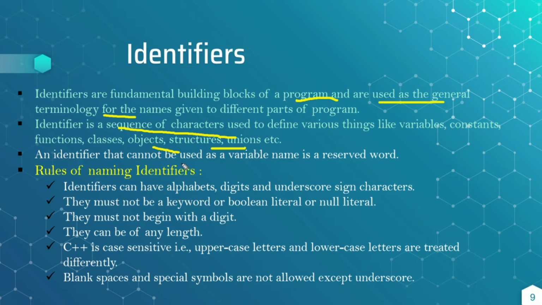And the words which cannot be used as variable names are the reserved words. These are used for identification purposes, so we call these identifiers. When we are defining identifiers, we have to follow some rules. The rules for naming identifiers are: identifiers can have alphabets, digits, and the underscore character only. When naming variables, constants, functions, classes, the name must include alphabets, either capital or small, digits 0 to 9, and the underscore character only.